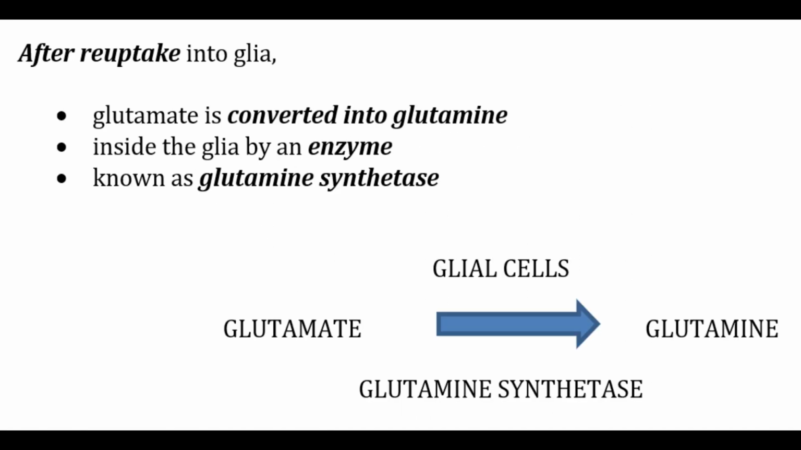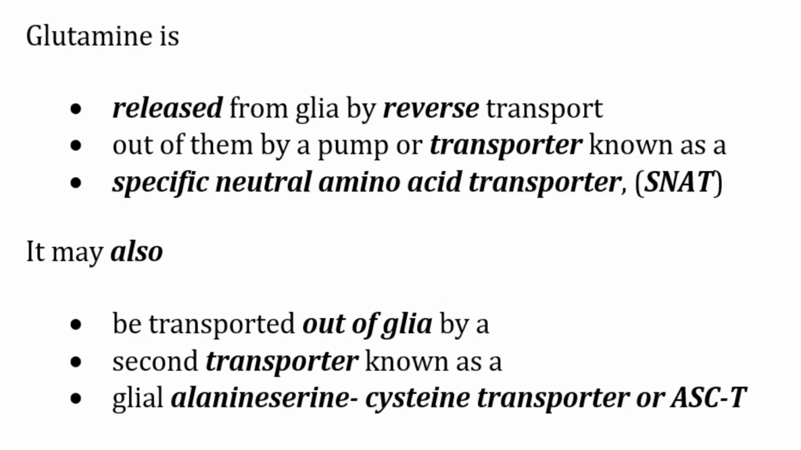After reuptake into glia, the glutamate is converted into glutamine by the enzyme known as glutamine synthetase. And the same process can be done by another transporter known as the alanine-serine-cysteine transporter, or ASCT. Now this glutamine can again be released from the glia cells by a pump or transporter known as the specific neutral amino acid transporter, or SNAT.